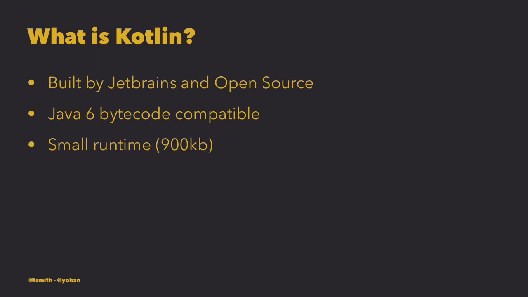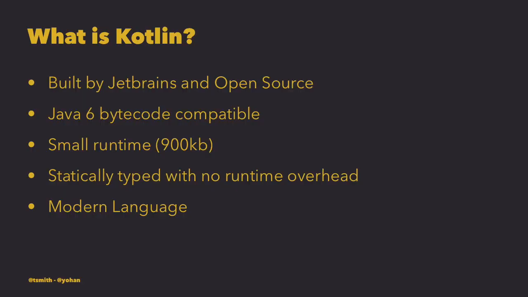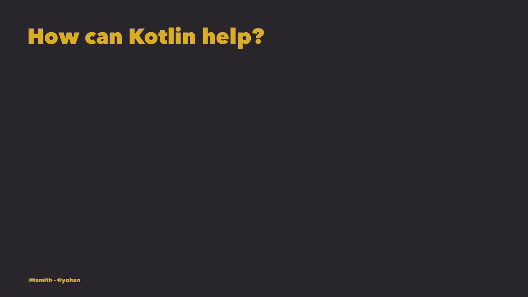The language runtime that needs to be bundled with your application binary is incredibly small, coming in at less than a megabyte. And because it's statically typed, and it follows Java's mutability model and it keeps memory allocation in mind, we don't really have the same runtime overhead that would be generated by using a dynamic or an immutable language on the JVM, such as Groovy or Scala. This is a large constraint on Android, by the way. Lastly, Kotlin is a modern language with many awesome features that make development fun again. So let's go through a few of these and talk about how it can help.